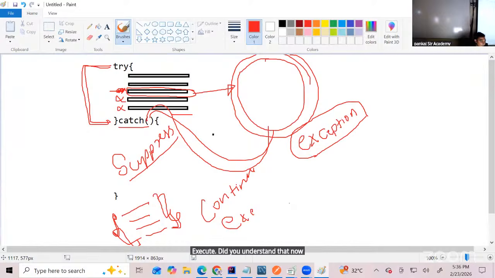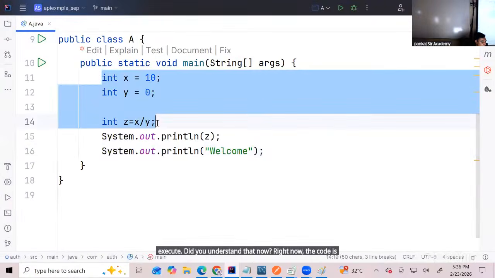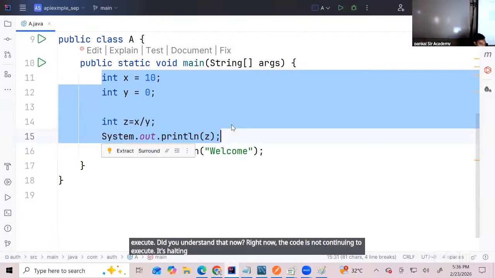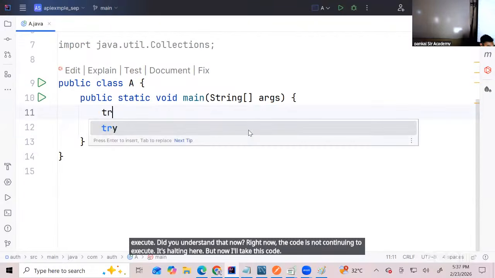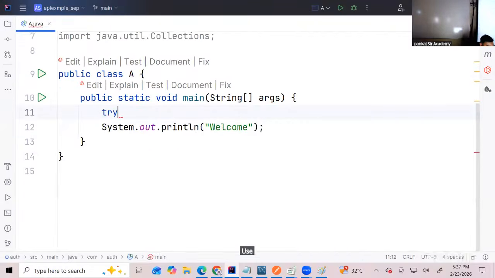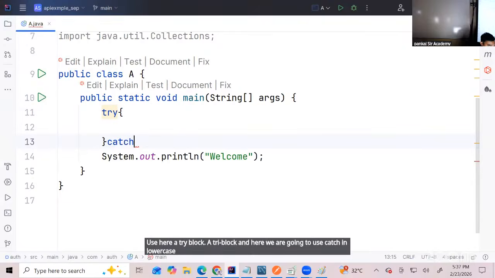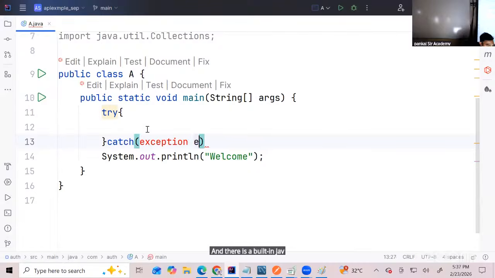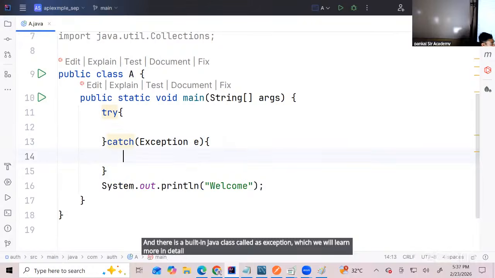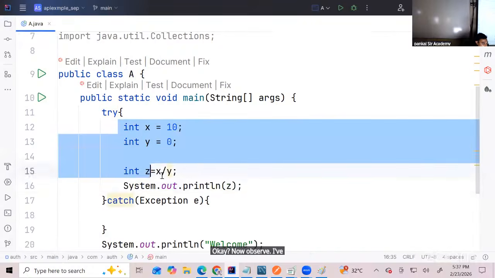Right now the code is not continuing to execute, it's halting here. But now I'll take this code, use here a try block, and here we are going to use catch in lowercase. These are all keywords in Java, and there is a built-in Java class called Exception, which we will learn more in a detailed manner further. Okay, now observe, I've kept the code in the try block.